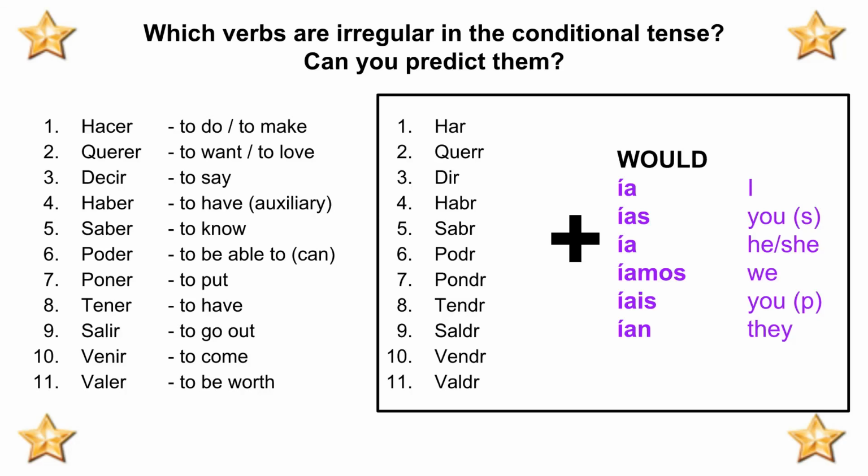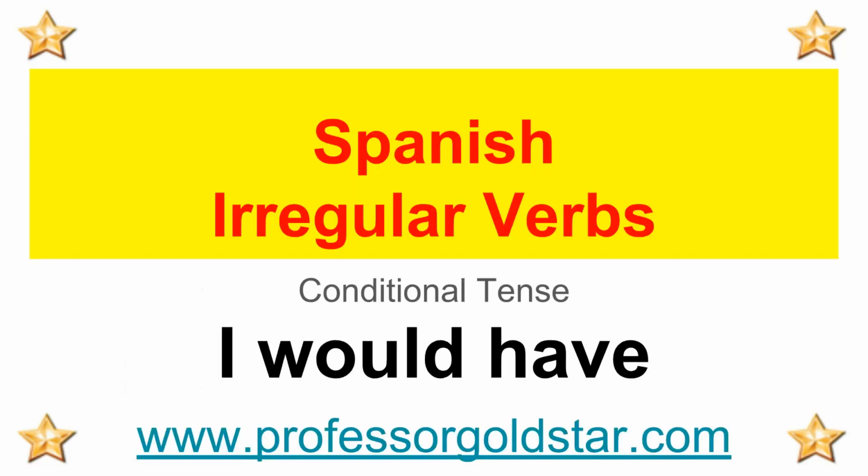In this video, we've looked at how to conjugate Spanish irregular verbs in the conditional tense to say would. Now, this obviously involves the same endings as the regular tense, but there are certain irregular verbs in Spanish you just have to learn.